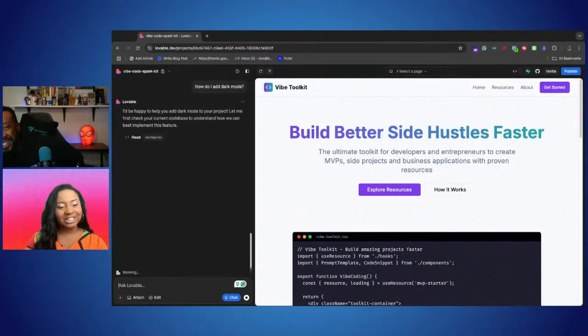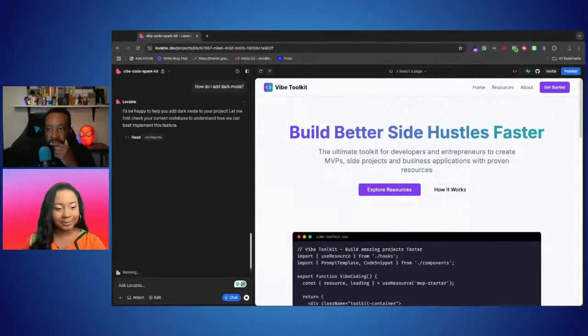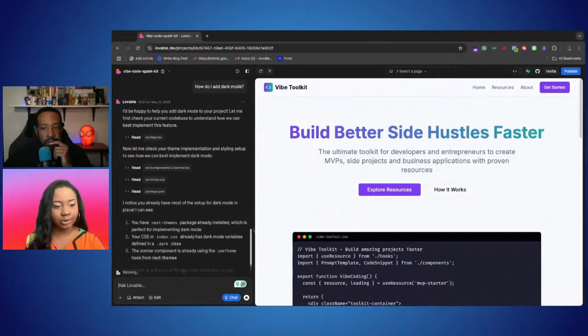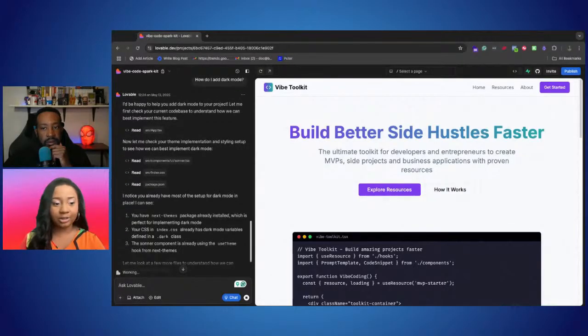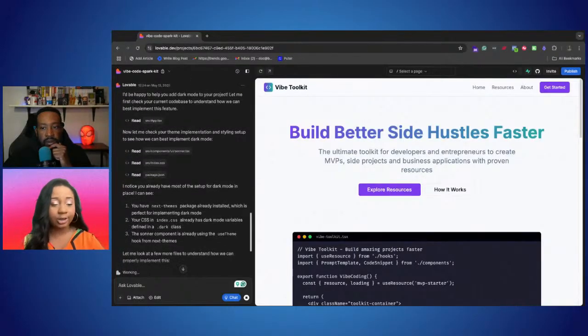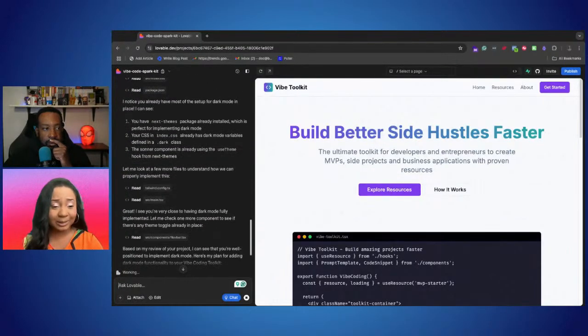Okay. Yeah, so as your project gets larger, chat mode becomes more and more valuable. But it's also valuable if you're trying to do something and you don't understand, or Lovable gives you SQL for your database. SQL is just the kind of coding language that Lovable writes so that you can have real data in your project. If you don't know what SQL is or don't understand what that SQL code means, you can put it in chat mode and say, hey, explain this to me like I'm 5. I don't understand it. And it will. I love it.